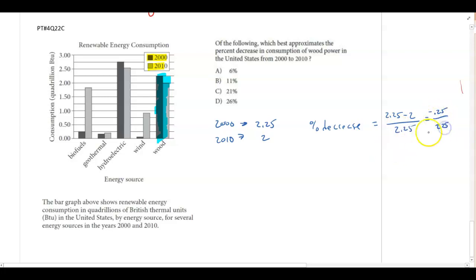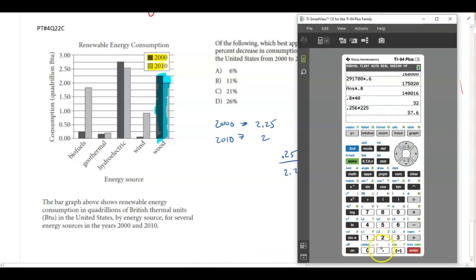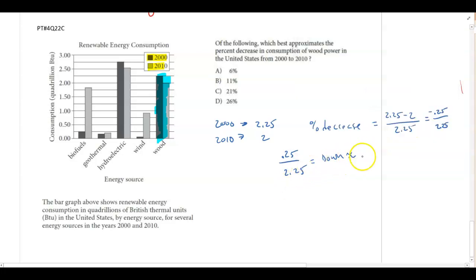So what I'm going to do is take 0.25 divided by 2.25, and that tells you it went down about, let's pull out the calculator. So 0.25 divided by 2.25, and you would get 0.11. So it would be about 0.111, which is about 11%, which is letter B.